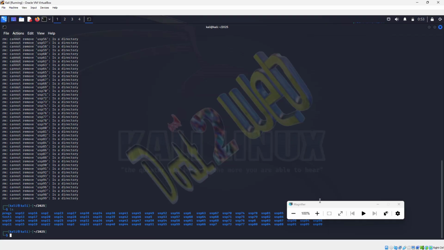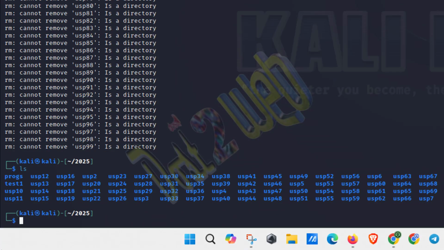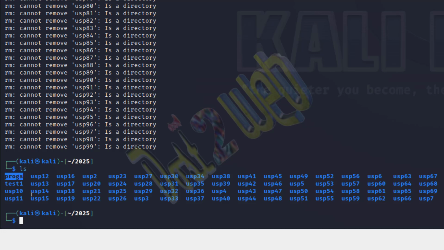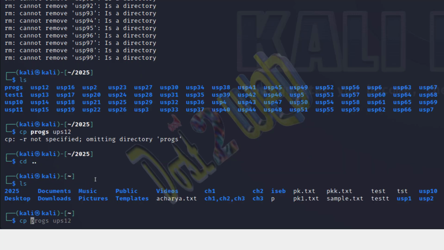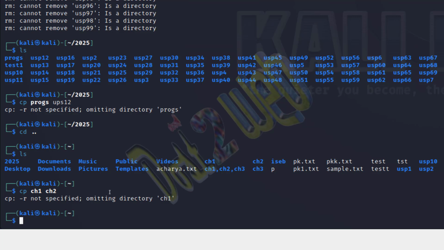Same way, if you want to run the CP command, suppose I have procs here. I'll type cp space procs space USP 12. If I give this, what will happen? It says not specified. Okay, why is it giving an error, guys? What is the problem? So I want to show you the problem here.